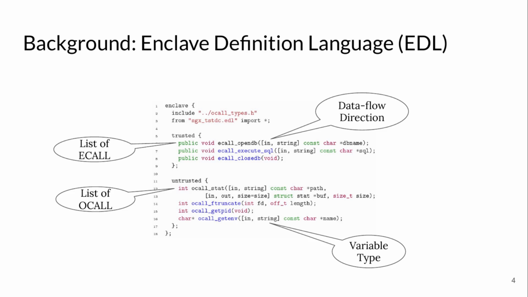This file consists of a trusted class where the list of ECALLs, that is available enclave function to call from host application, and an untrusted class where the list of OCALLs, that is host application functions, can be called by enclave are listed. Additionally, the function parameters are annotated with data flow direction and type information.